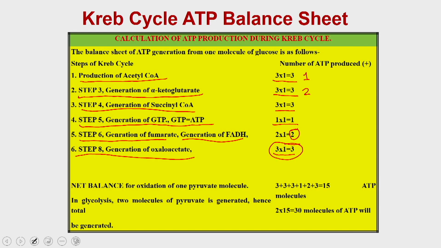So, let us see what is the net balance. The net balance of one molecule of pyruvate, when it goes into the oxidation, is 15 ATP molecules, and in glycolysis you have generated 2 molecules of pyruvate.